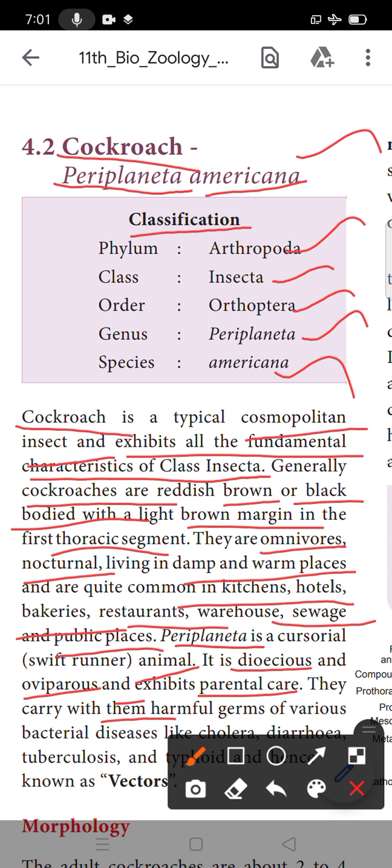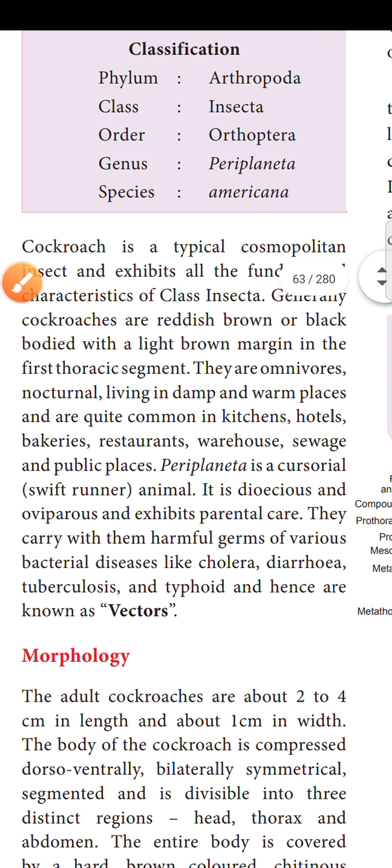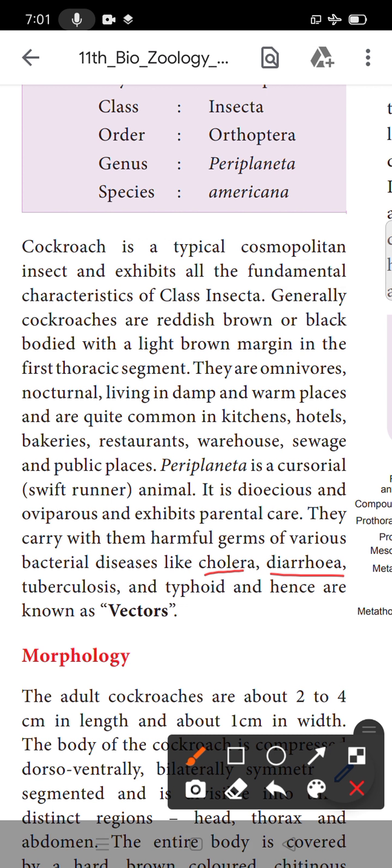They carry harmful germs of various bacterial diseases like cholera, diarrhea, tuberculosis and typhoid, hence they are known as vectors. So the cockroach is one of the vector animals. What is meant by vector? Vector means a disease-spreading organism. So this cockroach produces diseases for us. What are the diseases? Cholera, diarrhea, tuberculosis and typhoid. So the cockroach is one of the vector animals. Vector means it is spreading the disease.